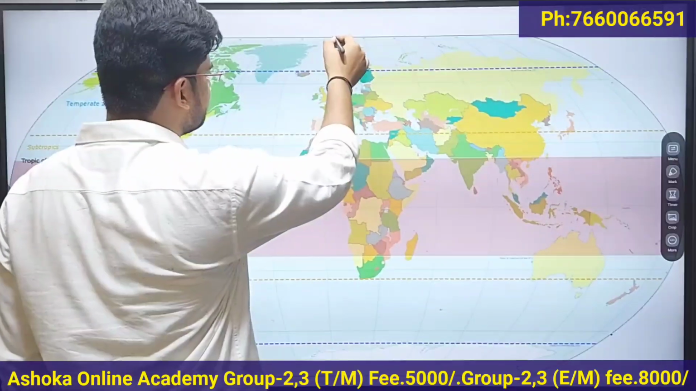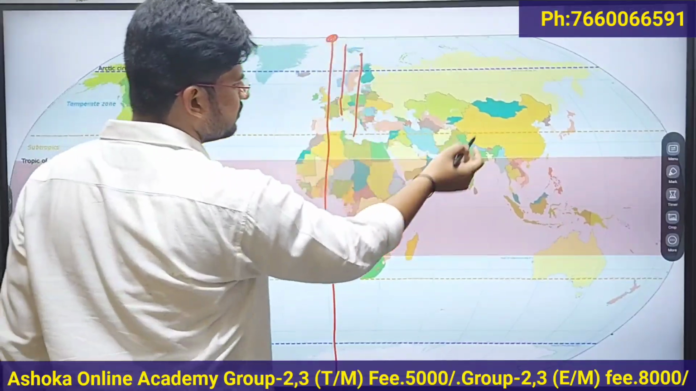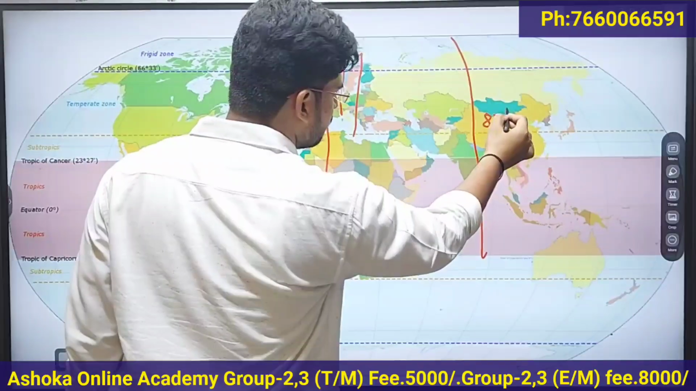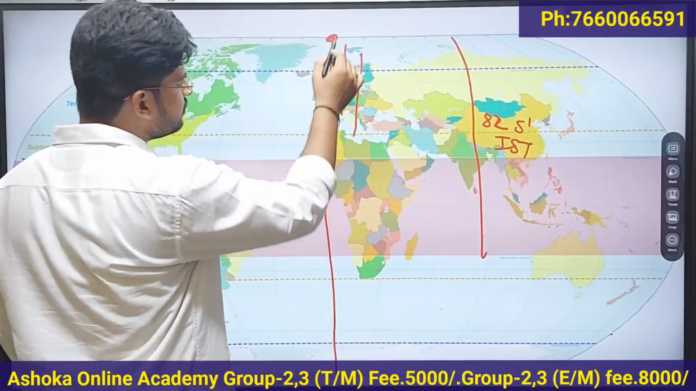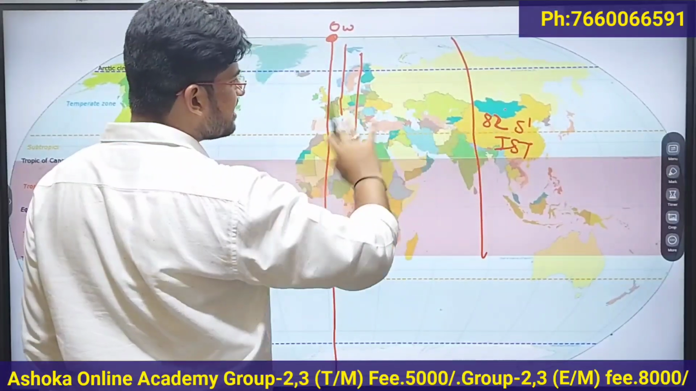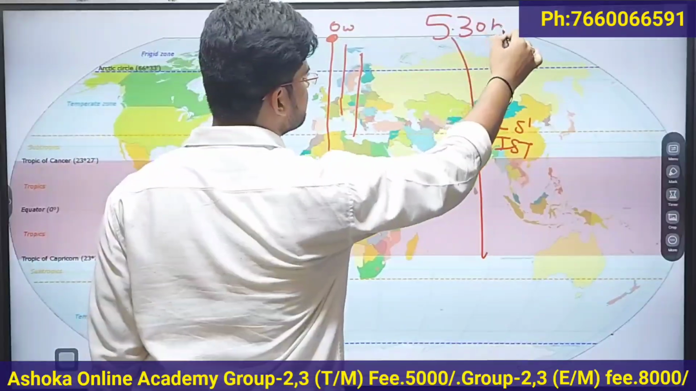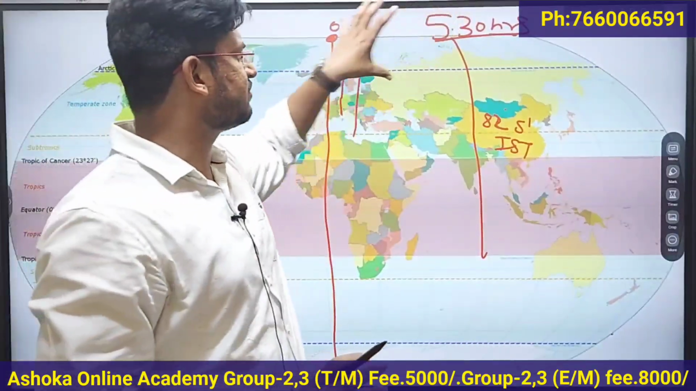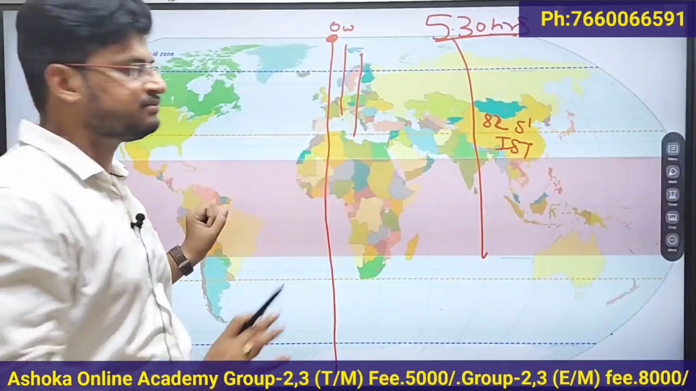ahead of Greenwich. So we take 82.5 degrees as our Indian Standard Time, right? This is your 0 degree Greenwich time. So how many hours is India ahead of Greenwich time? 5.5 hours. India is always 5.5 hours ahead of Greenwich longitude.